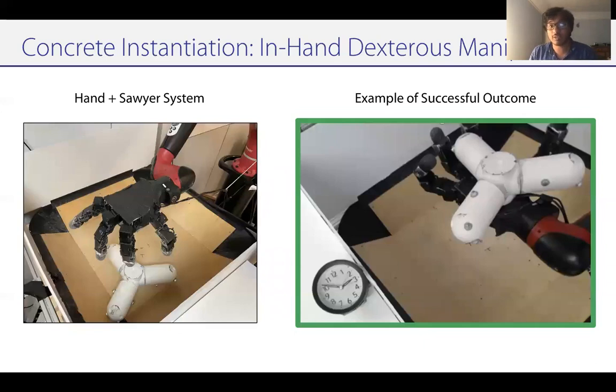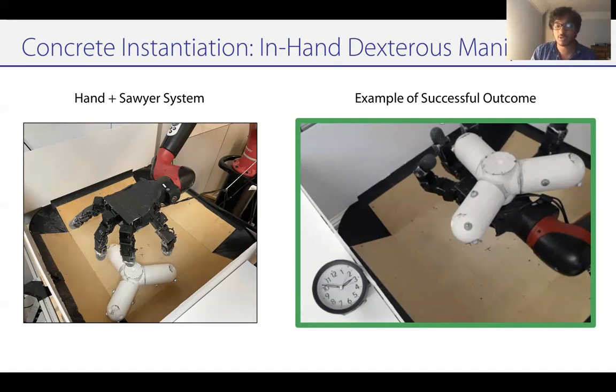Let's consider how this applies to a concrete instantiation. We specifically consider the dexterous manipulation task that we described earlier. More specifically, we have a 4-fingered robotic hand with 16 degrees of freedom and a 7-degree of freedom robotic arm, which is controlling this hand. And the goal here is to manipulate this 3-pronged object and do in-hand manipulation to orient it in a particular position and orientation. An example of a successful outcome is shown here on the right.